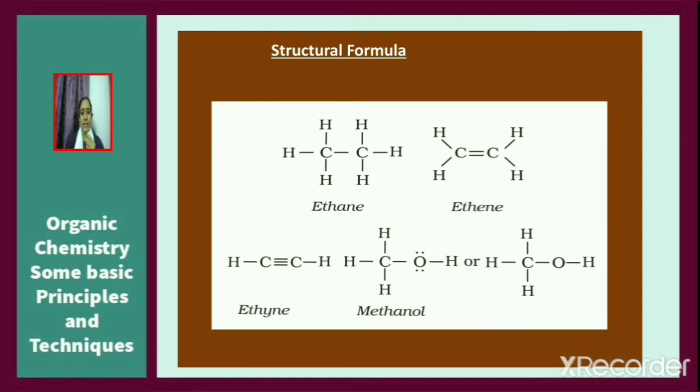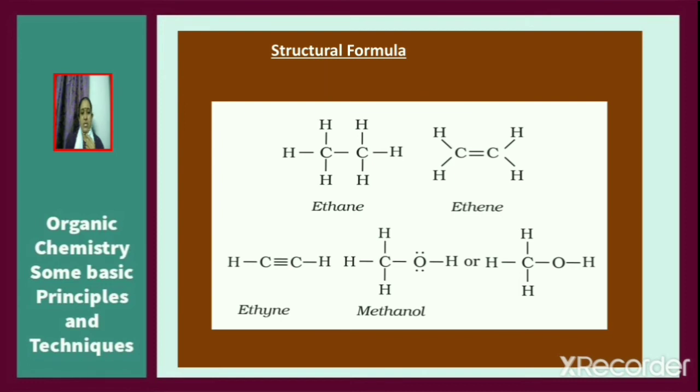Now consider ethene. A carbon-carbon double bond is shown using a double dash, whereas the carbon-hydrogen bond is shown using a single dash. Next, consider ethyne. In ethyne, the carbon-carbon triple bond is shown using a triple dash, whereas the carbon-hydrogen bond is shown using a single dash, since it is a single bond. Now consider methanol.